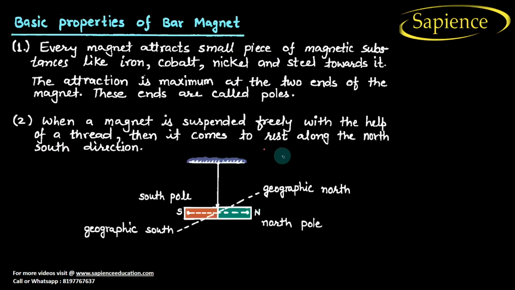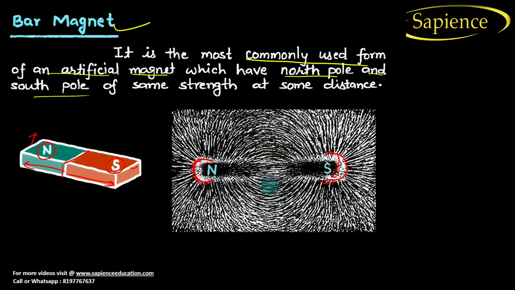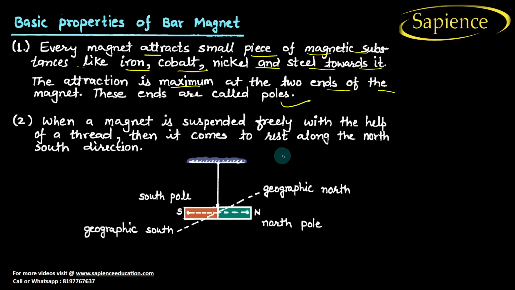Now we will discuss the basic properties of the bar magnet. Every magnet attracts small pieces of magnetic substances like iron, cobalt, nickel and steel toward it. The attraction is maximum at the two ends of the magnet, and these ends are called poles. So the pole side, or the end side, has the strongest strength of the magnet.